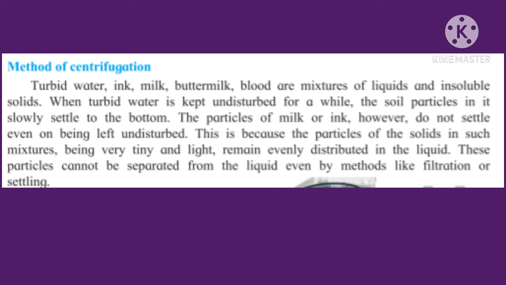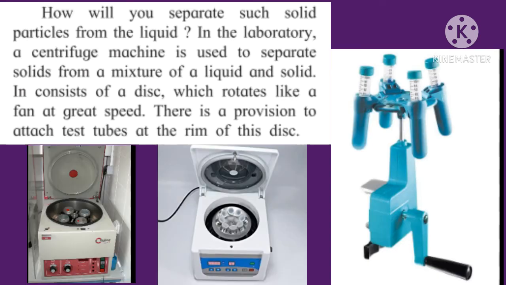Then how will you separate such solid particles from the liquid? In the laboratory, a centrifuge machine is used to separate solids from a mixture of a liquid and a solid. It consists of a disc which rotates like a fan at great speed. There is a provision to attach test tubes at the rim of this disc.